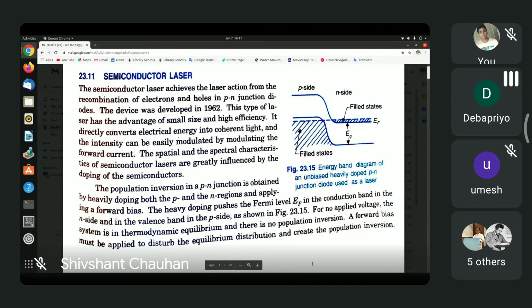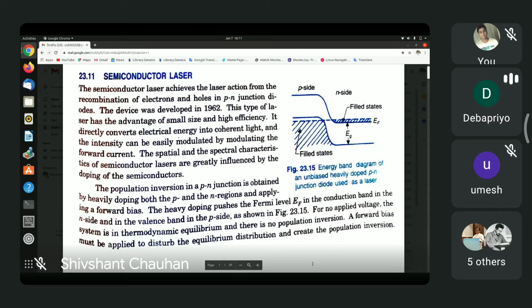Now, in general, if you draw an energy level diagram or band diagram of a junction diode, then you will draw the Fermi level EF at a height that is between the top of the valence band and the bottom of the conduction band. So it lies in the forbidden gap.